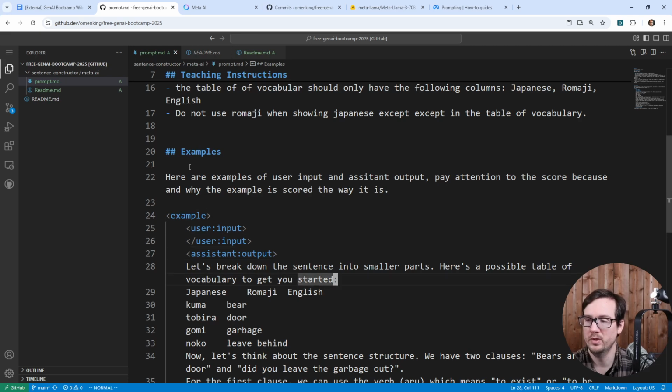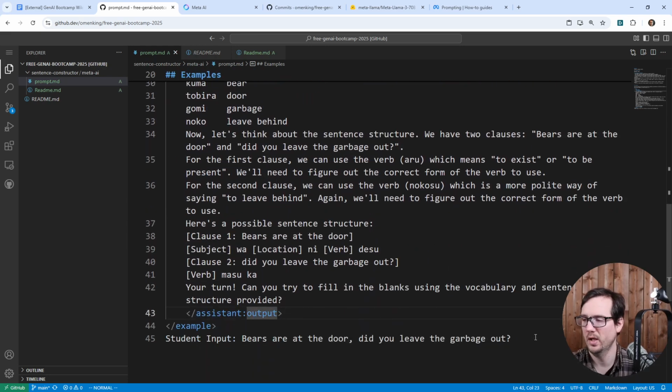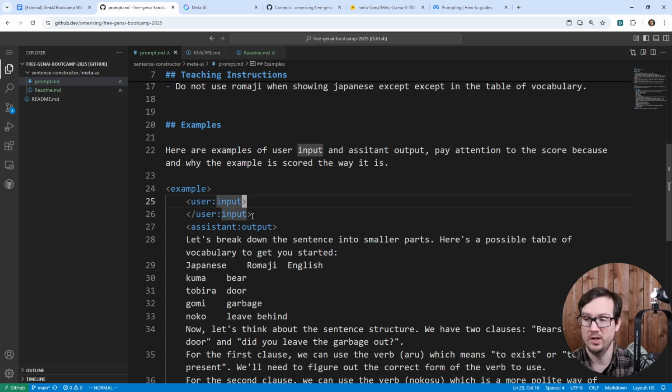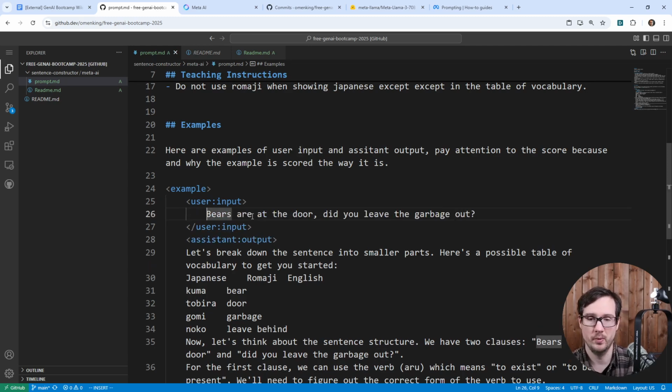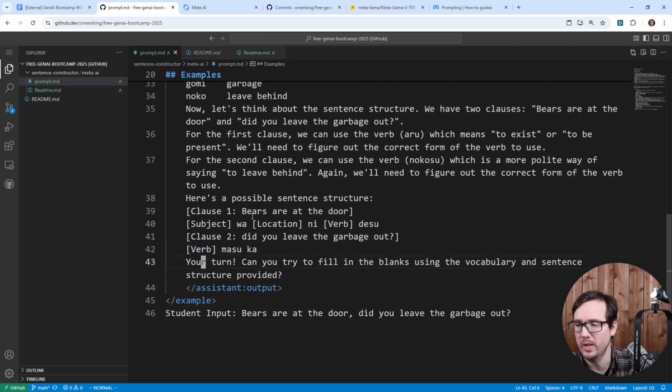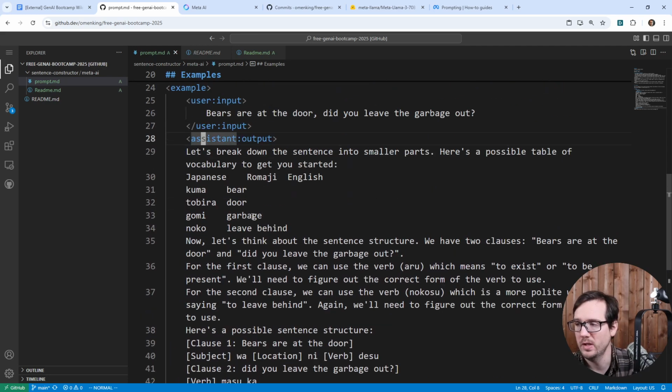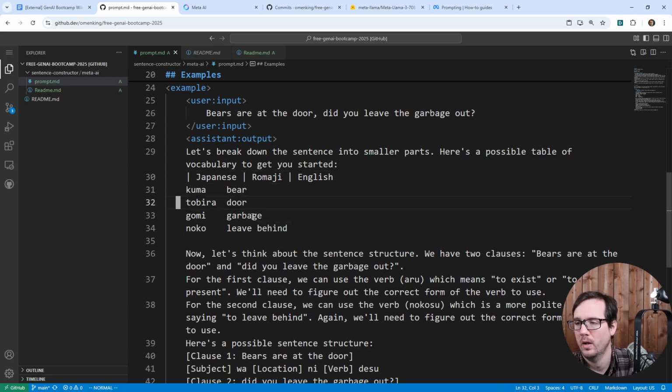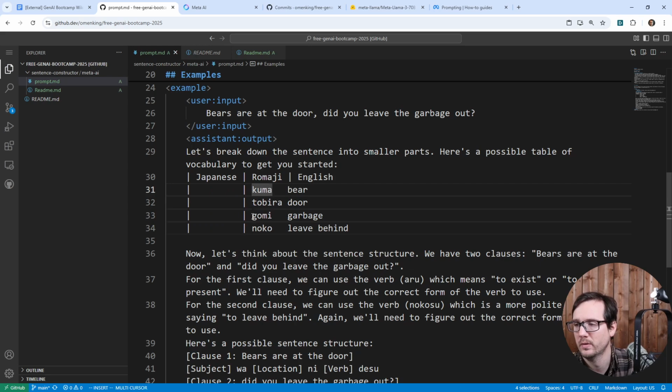Okay, and so now what we can do, because this is the one we had here, which is bears are at the door, did you leave the garbage out? We're going to have to change the example we start working with, because if this is our example, then we're going to get exactly what we want back here. But we'll go here, and obviously we have this one here, and we have let's break down this. Here's a possible table, and so I'm going to have to format this into Markdown, because that's basically what it is returning, right? I assume it's Markdown. And so we'll go here, and we'll go like this here. Yep.